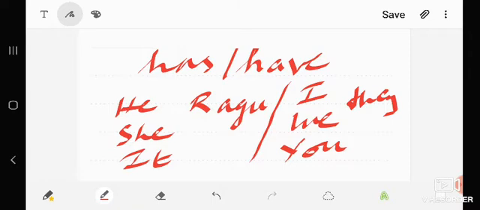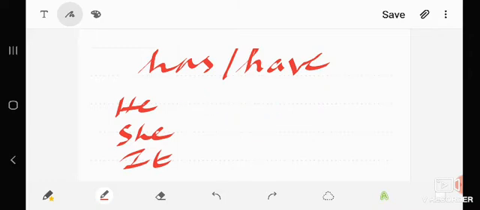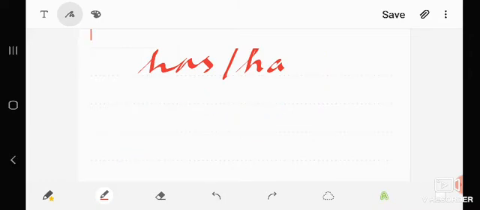So this is the pattern for using has and have. It is similar to adding s along with the verb in simple present tense. So the same pronouns or the same singular plural subjects come here for the usage of has and have also. Then after has and have, we have to use the third form of the verb correctly. If you don't know the third form of the verb, you may commit mistakes in using present perfect tense.